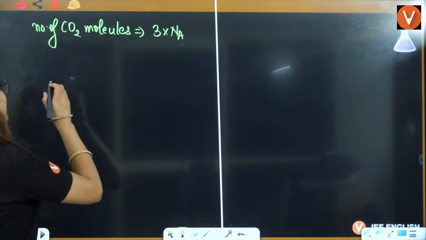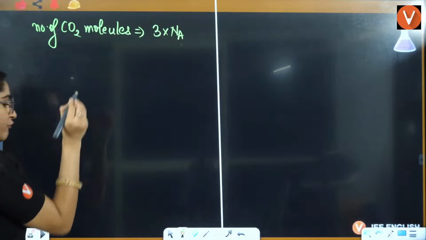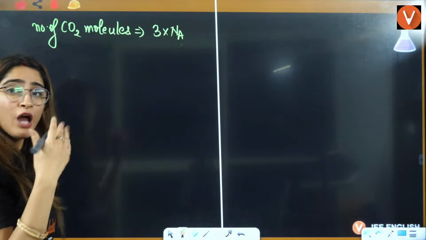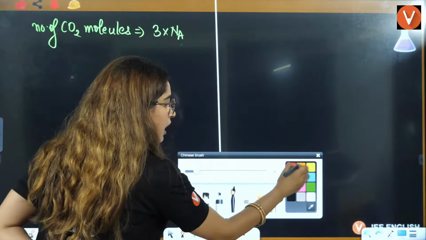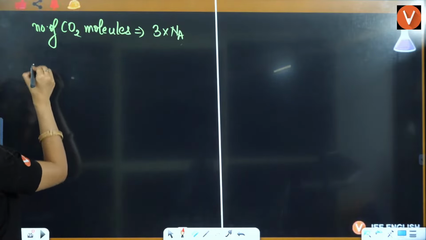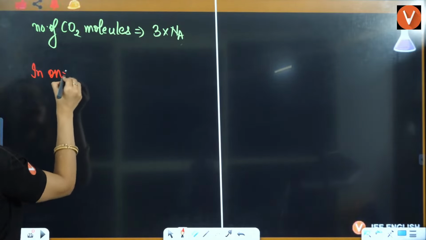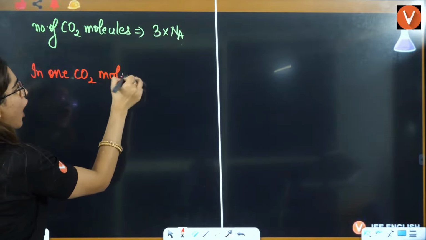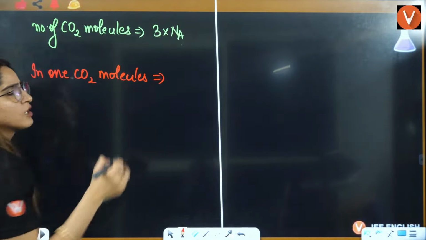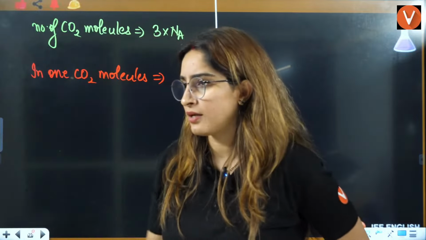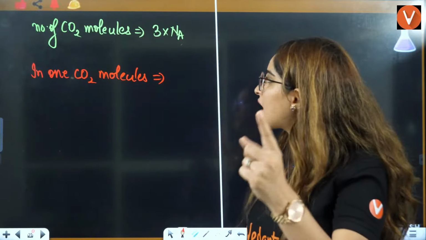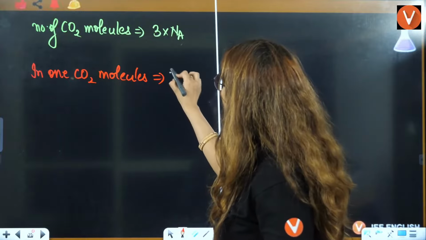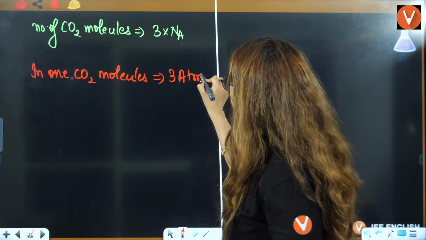Now see, if you talk about how many atoms, in one CO2 molecule, how many atoms can you see? You can see 3 atoms. It is triatomic. It has 1 carbon, 2 oxygen. So you have 3 atoms, right?